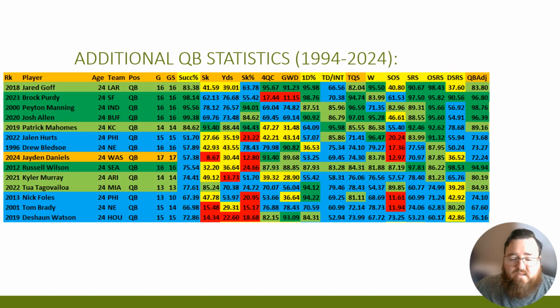When you get to his additional quarterback statistics here, he did well too. Tested with guys like Russell Wilson, Drew Bledsoe, Jalen Hurts again. He's coming up again based on his data. His sack percentage is, of course, a little bit of a concern. He's kind of in line with guys like Jalen Hurts and Russell Wilson in terms of that particular area, or Deshaun Watson as well, but did well in terms of everything else.